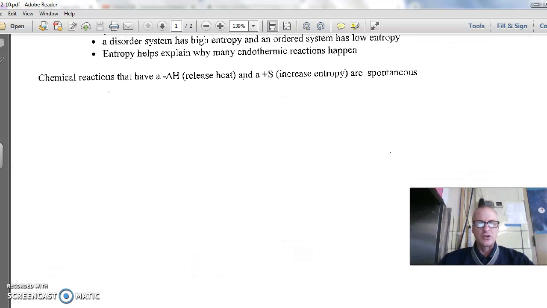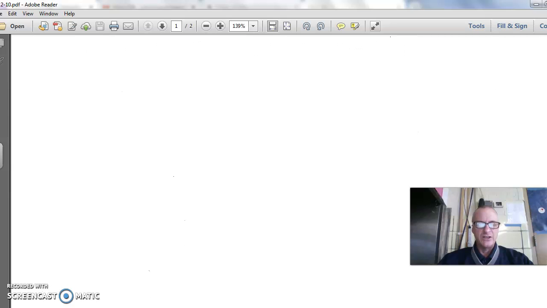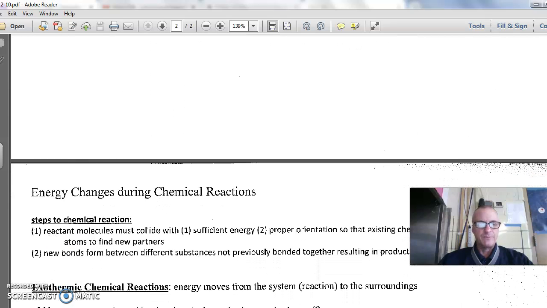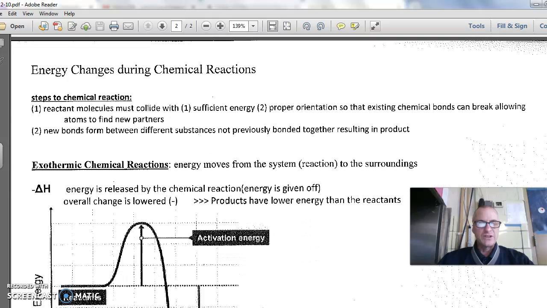But let's take a closer look at energy changes in chemical reactions. First, let's take a look at what happens when a chemical reaction occurs. The first thing that happens is when we put the reactants together. Those are the things that are going to undergo chemical changes. When we put them together, the substances must collide with sufficient energy to break the bonds that are already there.